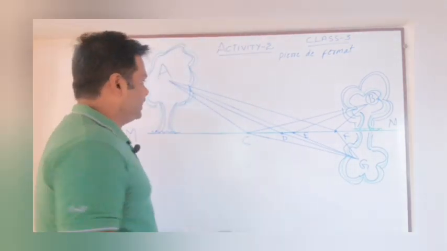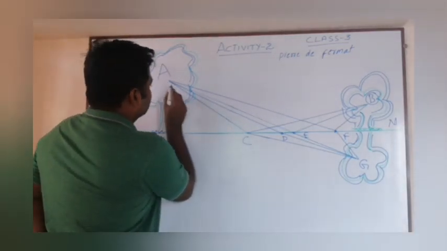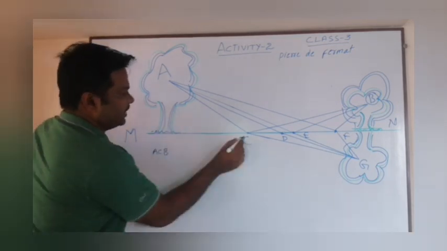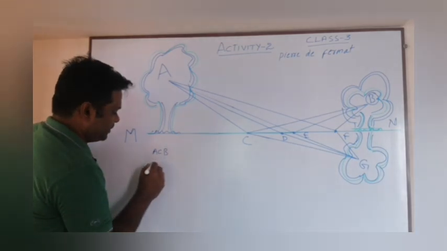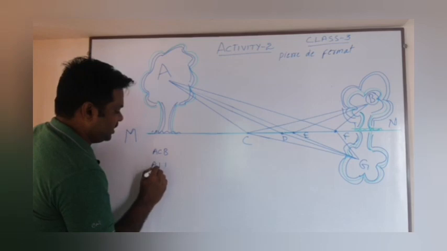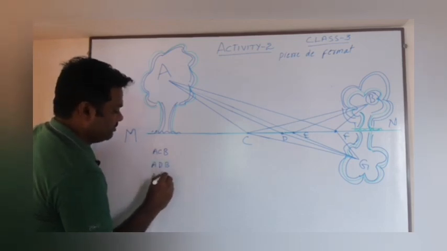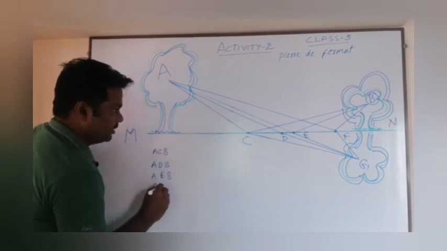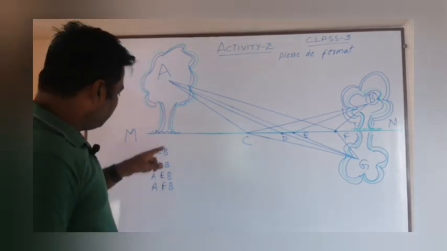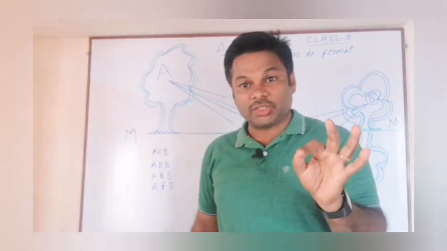Now, I will start my explanation. We have several paths. Path A, C, B is path 1, and the other paths are A, D, B, and A, E, B, and A, F, B. We have four paths: ACB, ADB, AEB, AFB. Among these four, one is the shortest path.